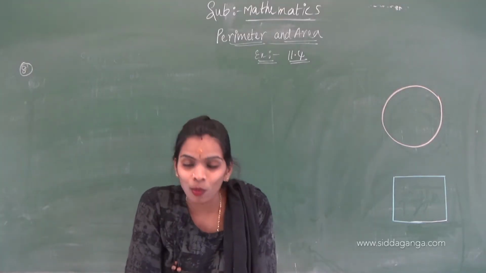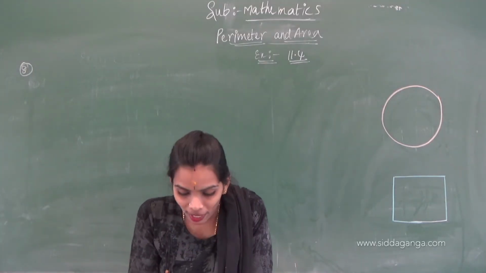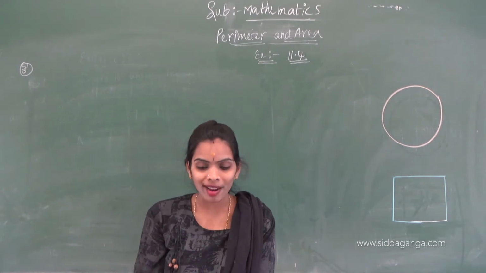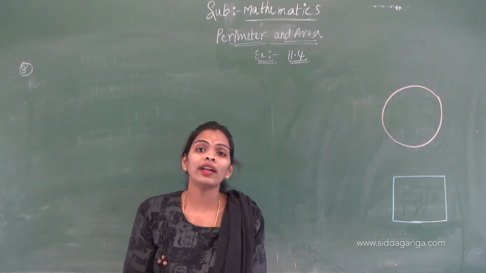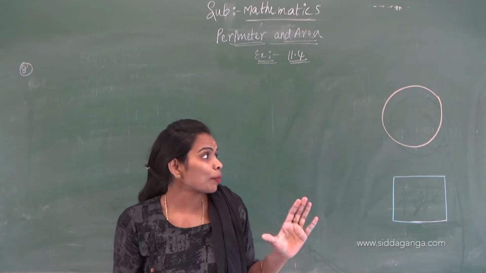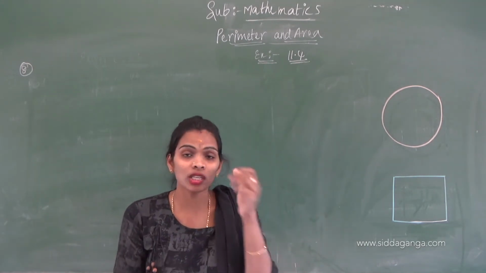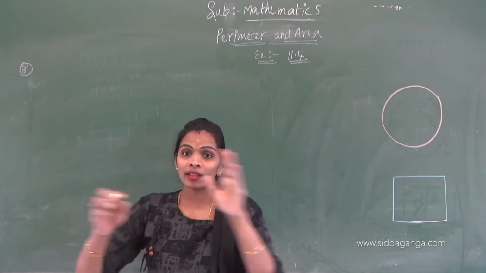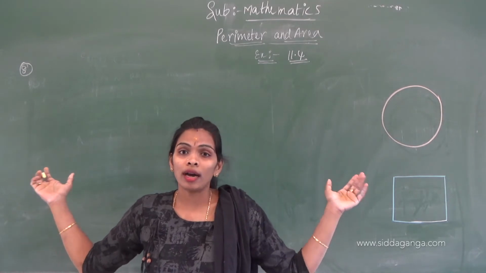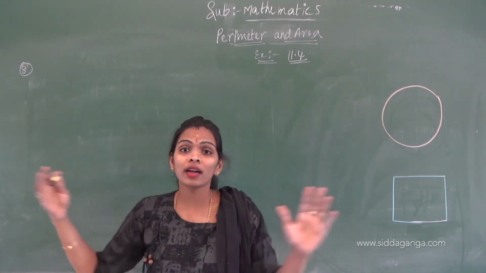Here, Pragna, one girl, wrapped a cord. There is one circular pipe and one square. She used one cord, one wire.